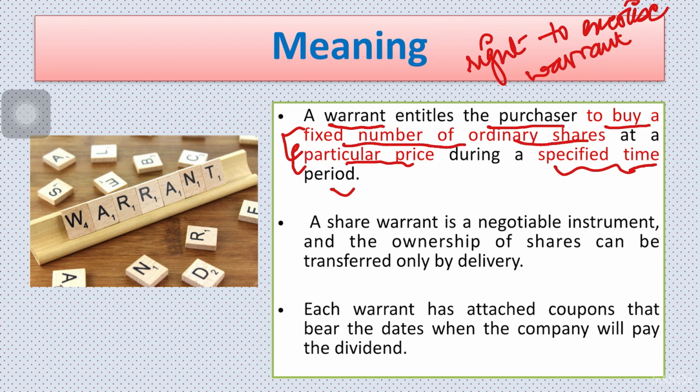Further, the share warrant is a negotiable instrument that gives the owner ownership merely by delivery of the warrant. Each warrant has different coupons given by the company. Whenever the company declares a dividend on the warrants, whosoever possesses the warrant will be given the dividend.